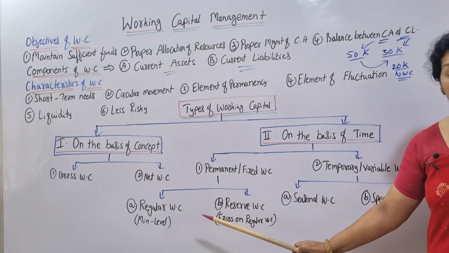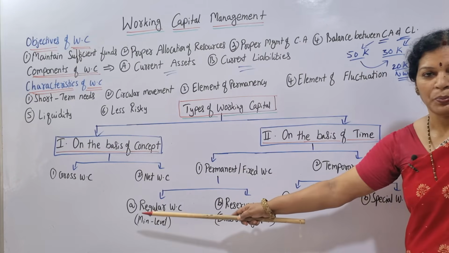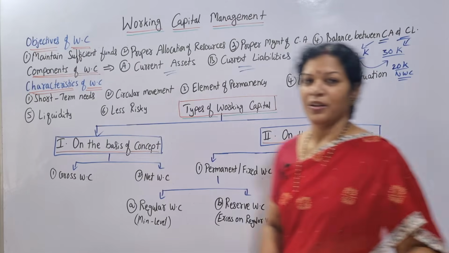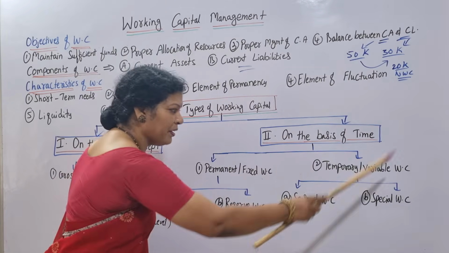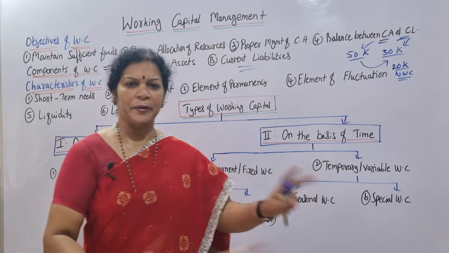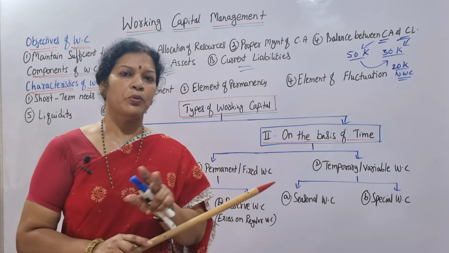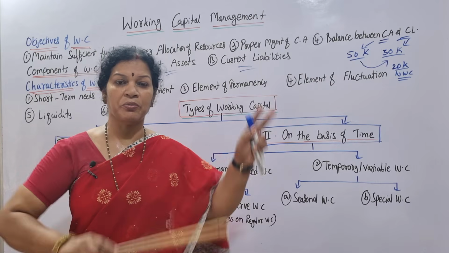Permanent or fixed working capital is divided in two parts. One is regular, second one is reserve working capital. Whereas the second one, temporary variable working capital, temporary, everything is temporary. It will not accept only one method of payment. Always it will be changing.